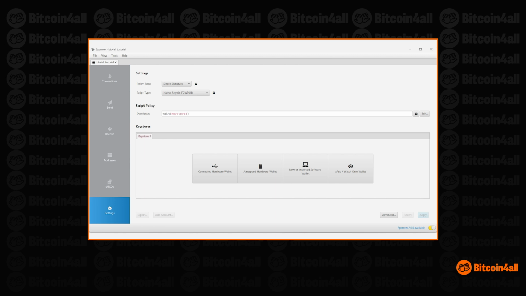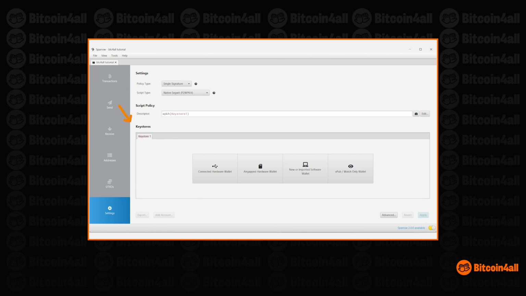This is Sparrow's setup screen. Notice how the left column is gray and only the settings are blue. This means that it is totally blank and you need to create a wallet, import one, or connect to one so that you can keep track of balances, receive and send Bitcoin. The settings section shows the type of configuration, single sig. This configuration means that you only need one key to sign transactions from this wallet and only one list of words to retrieve the balance. Below is a type of script and a few more technical details.